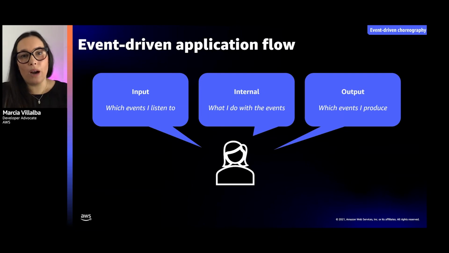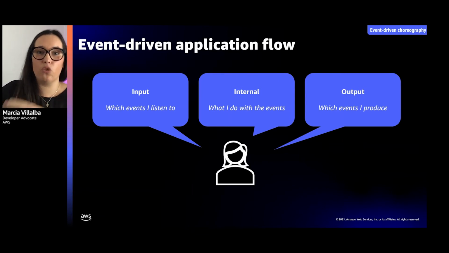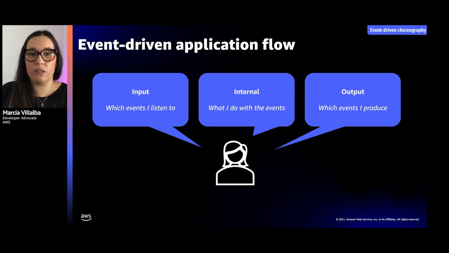Make a list of all these activities and inputs and outputs. Also, when you're designing this, you might need to decide what information you need in your input event in order to do the activity. It might be only one ID, and then with that ID, you might go into a database to find the rest of the information, or it might be the whole object with all the information, so your service can basically take everything from there and prepare the output.